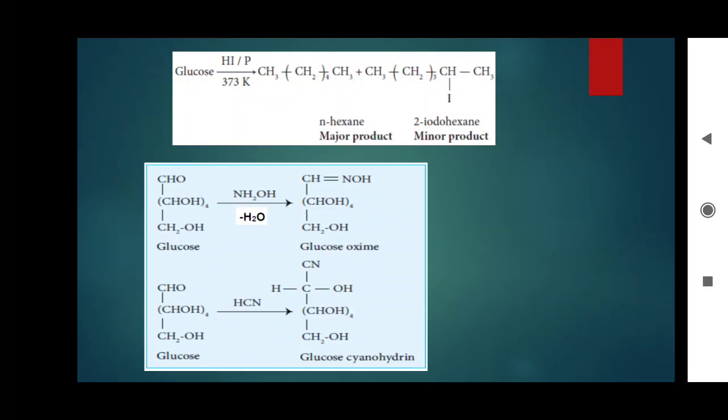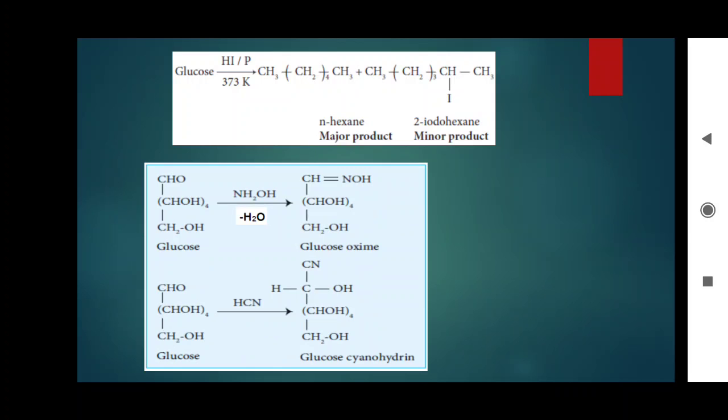So, from NH2OH the H2 and the aldehyde O are removed. Remaining we can find glucose oxime, CH=NOH, that is called oxime. Oxime is formed. The compound name is glucose oxime.